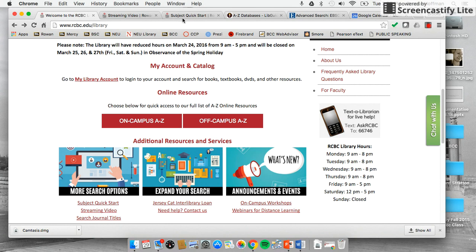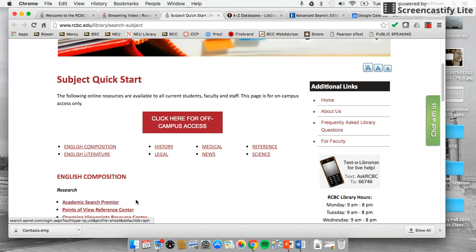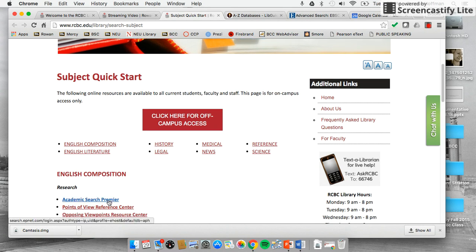All right, so if we go back to the Quick Start menu, you will see Academic Search Premier. That's one of the best databases, has the most information, and probably would be geared toward this class the most. So let's focus on just using Academic Search Premier. A lot of different databases specialize in different things, and we're probably going to be dealing with some general topics, so that might be the best for us.